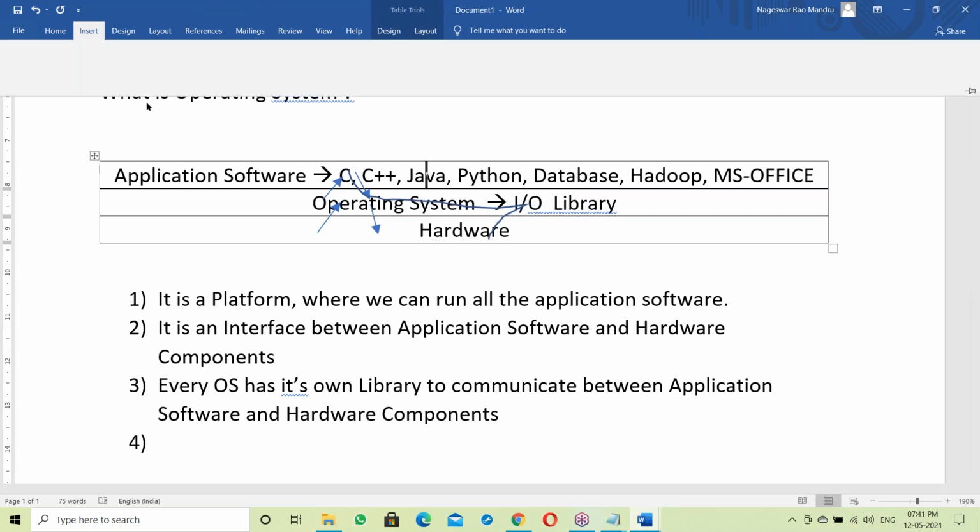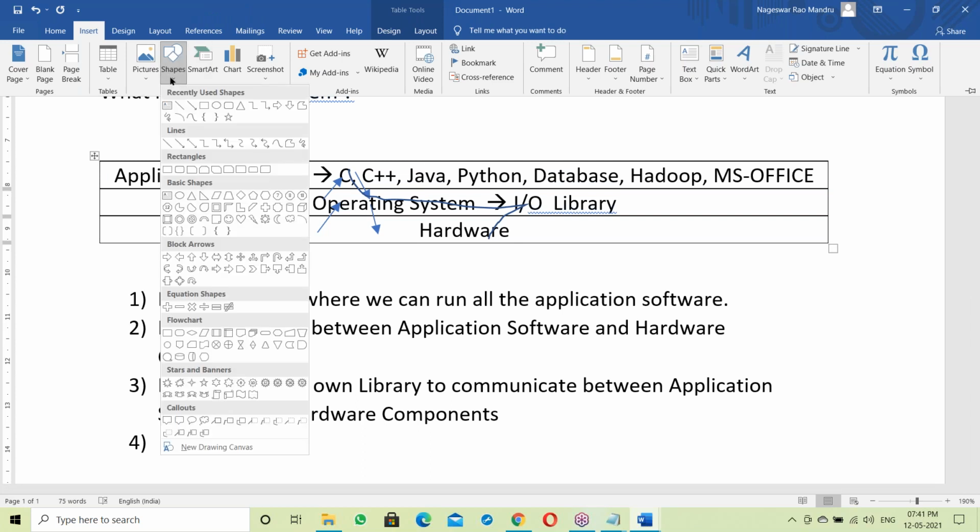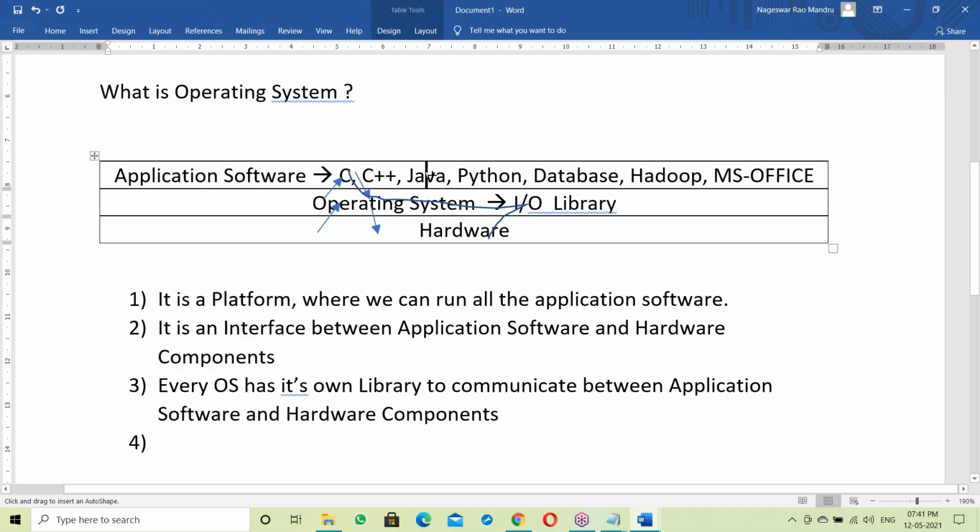Suppose a Java program is also the same. A Java program also links with the OS library, then communicates with hardware. So every program has to link with the OS library to communicate with hardware components. Before running any program, first of all it links with the OS library. After linking, it communicates with hardware. That link should be done, otherwise it cannot communicate with hardware.